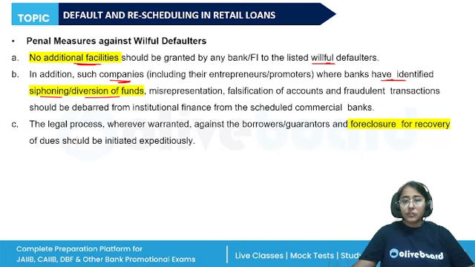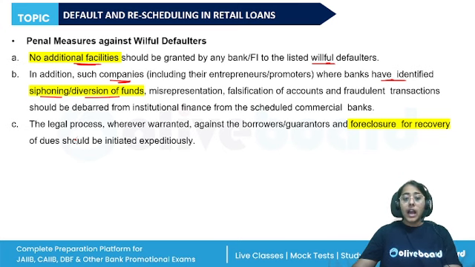Right? So, the banks will take these steps, and even legal process wherever warranted should be taken against the borrower. Lenders can also initiate criminal proceedings against the willful defaulters, right? So, these steps are taken. These are the penal measures against willful defaulters.